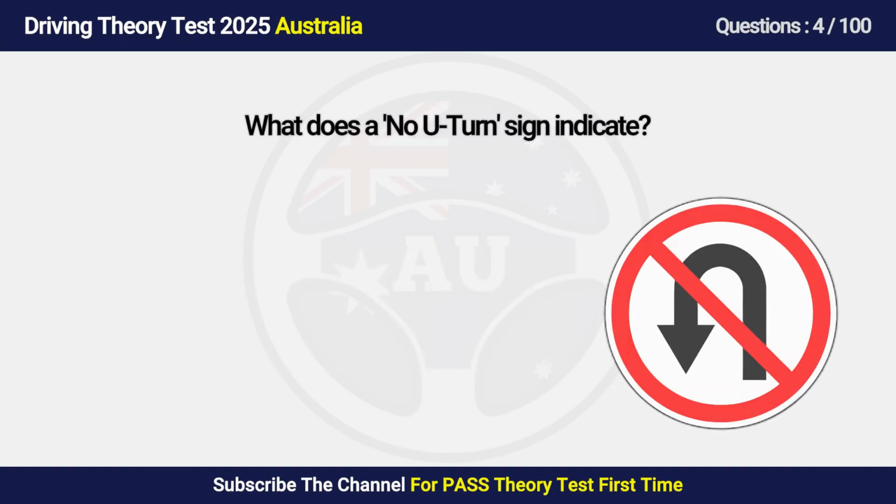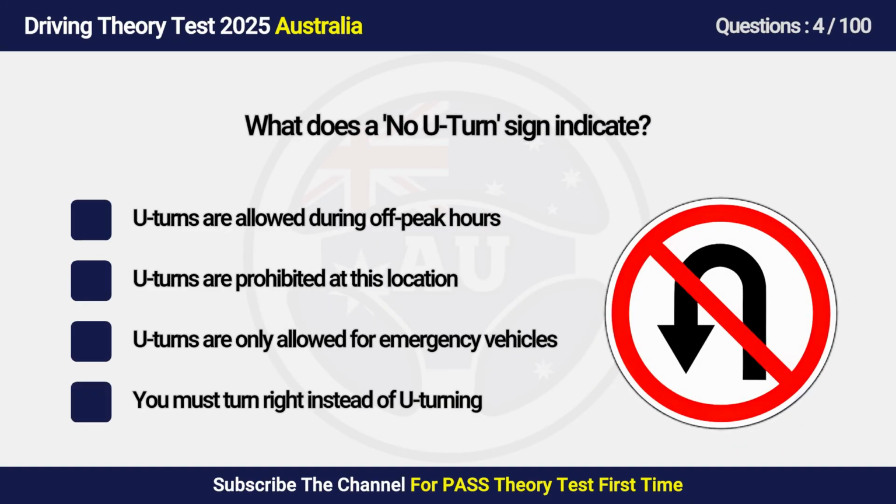Question 4. What does a no U-turn sign indicate? A. U-turns are allowed during off-peak hours. B. U-turns are prohibited at this location. C. U-turns are only allowed for emergency vehicles. D. You must turn right instead of U-turning.